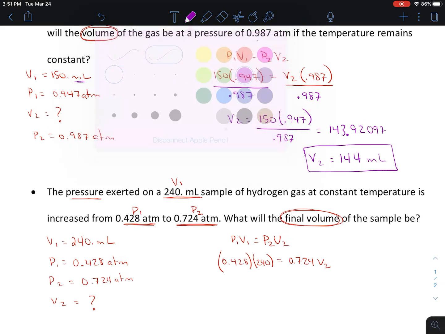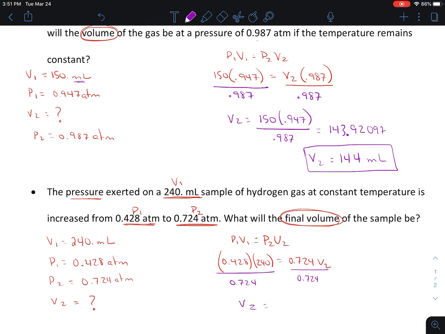Again, just like last time, we're going to isolate V2 by dividing each side by 0.724, and we will be at our answer. So we're going to take 0.428 times 240 divided by 0.724.